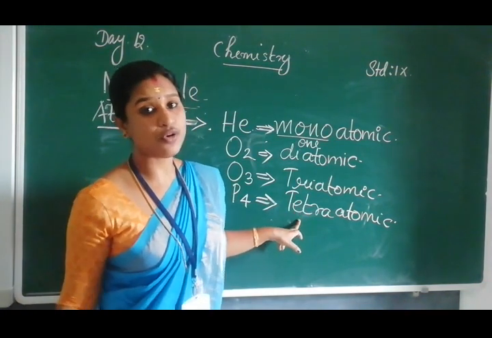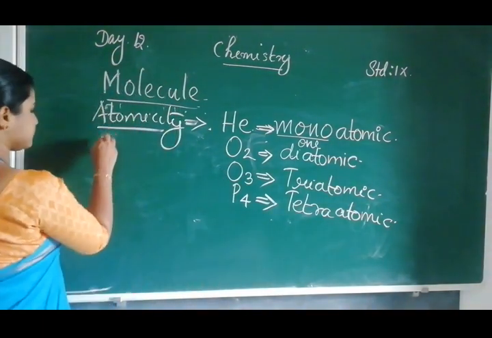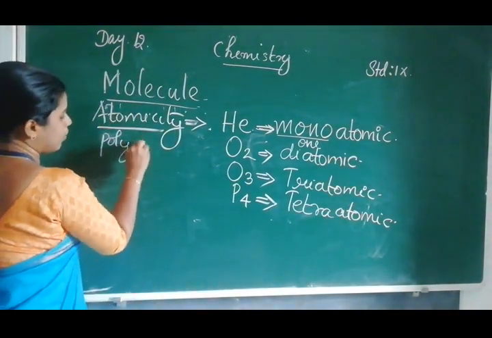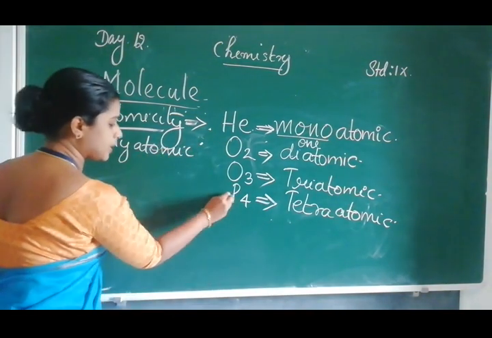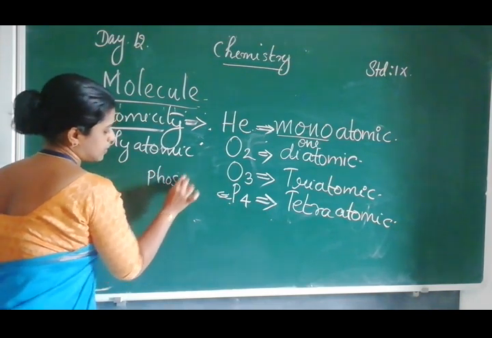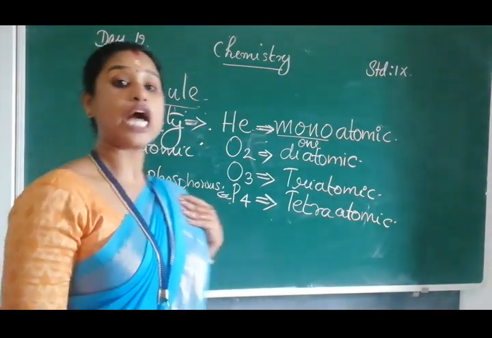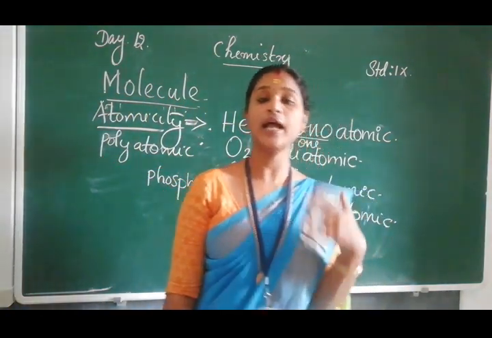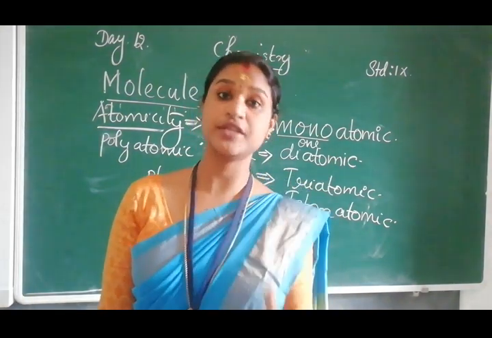If there are more than 4 atoms, we call it a polyatomic molecule. So this is about atomicity and the different types of molecules which possess different atomicity.